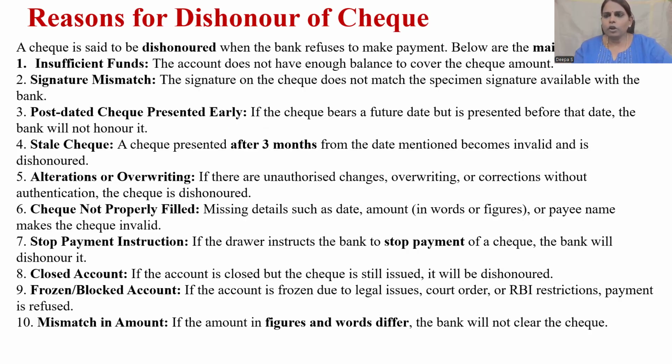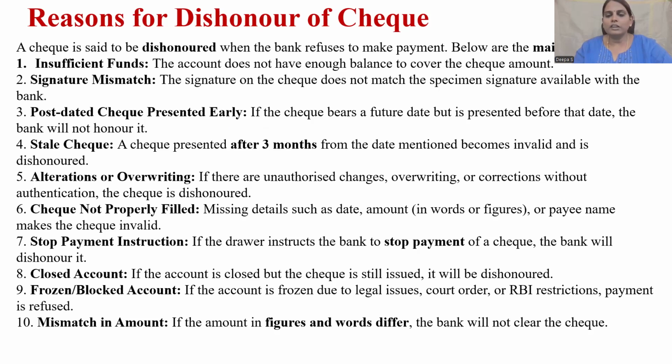Next reason, alteration. If there is any kind of alteration, overwriting, or corrections, even in such cases the check will not be honored. The next point, check not properly filled. There are a few basic details you need to fill in on the check, such as the date, amount, and the payee name, and most importantly, the signature.